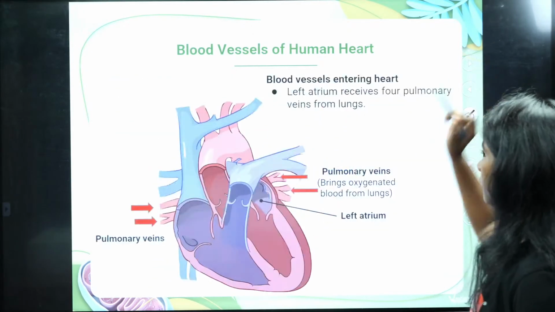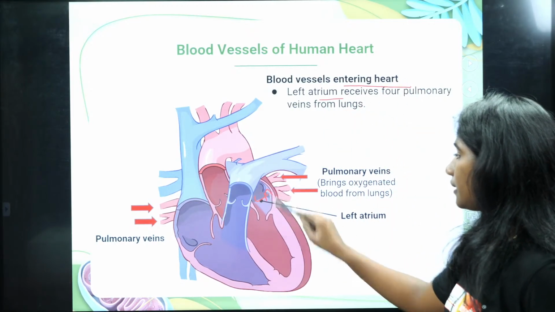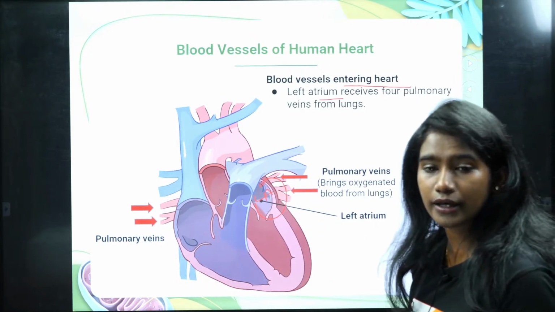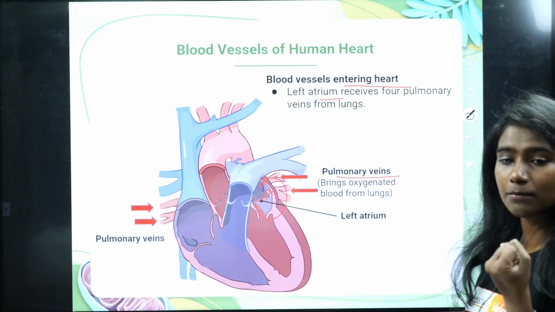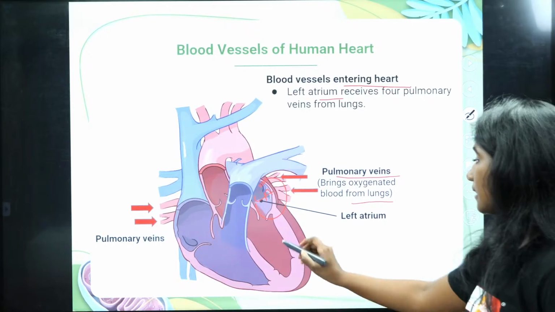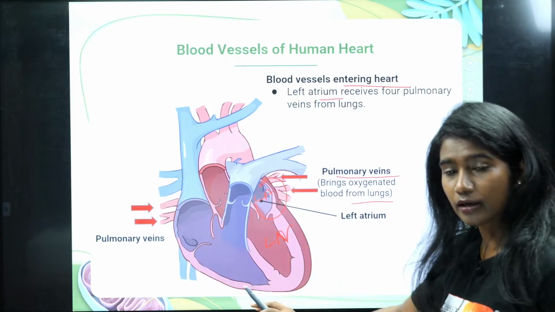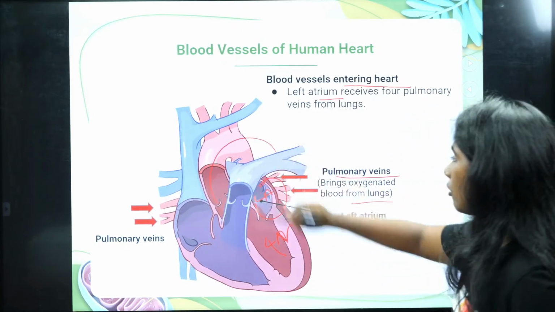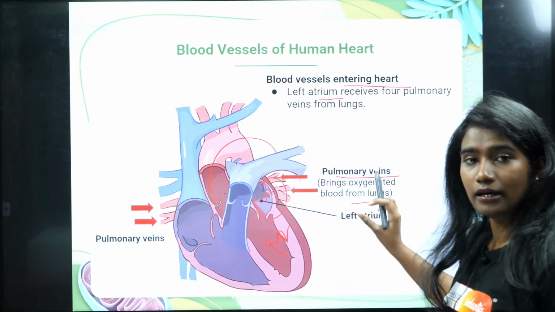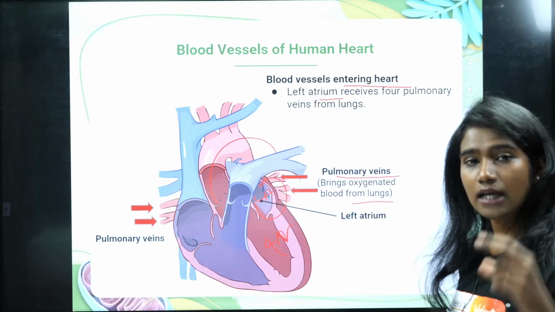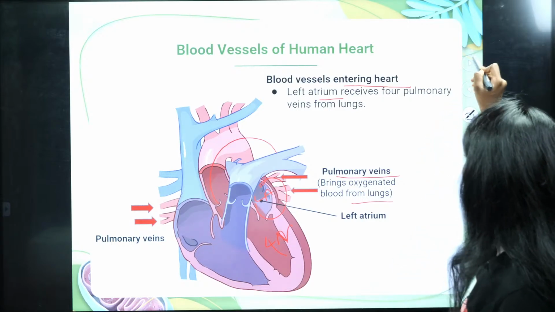And then the blood vessel entering the left atrium. This is your left atrium. The left atrium receives oxygenated blood. Who brings oxygenated blood? It is the pulmonary veins that bring oxygenated blood from the lungs. And then there is the left ventricle. From the left ventricle, the oxygenated blood is carried out by the aorta. The aorta is thick here. As it moves further, it becomes thinner, and that is called an artery. And the artery further divides into branches, that is capillaries. Clear with that? Fine.